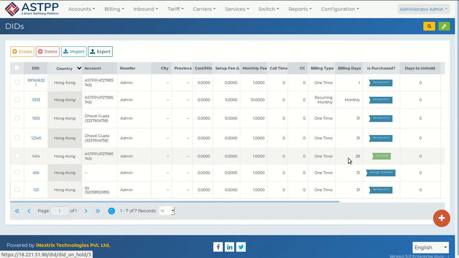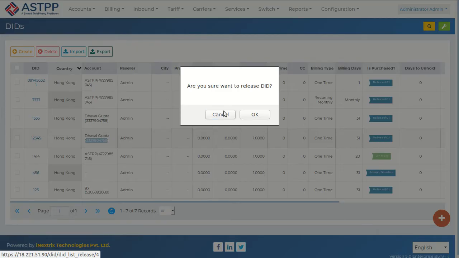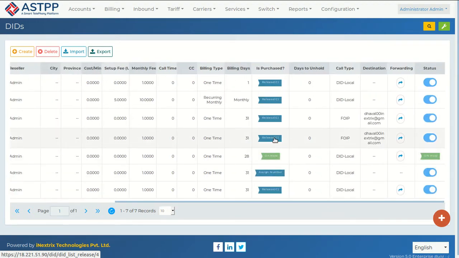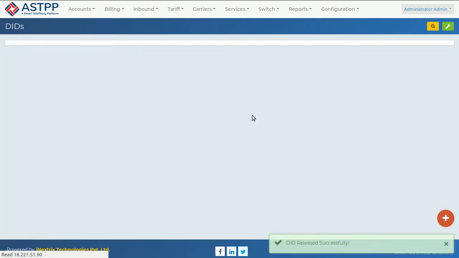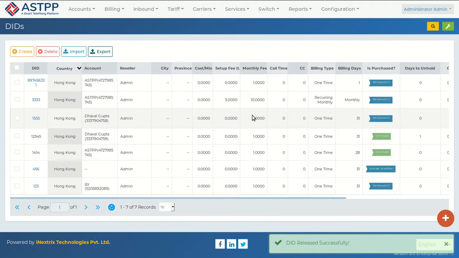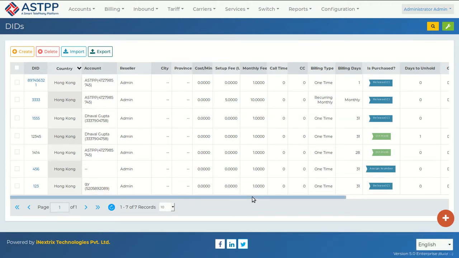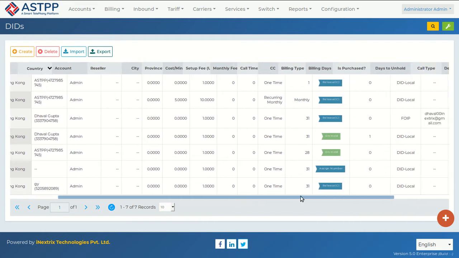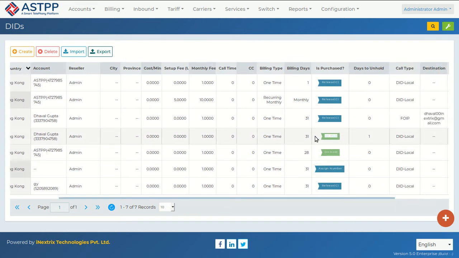Suppose this is one of the DIDs, and this is the customer account. Just to give an example, let me release the customer account from here myself, and we can assume that the DID billing days are completed and the DID product is terminated from his account. Now the DID will go on hold for the reservation days, 1 day.